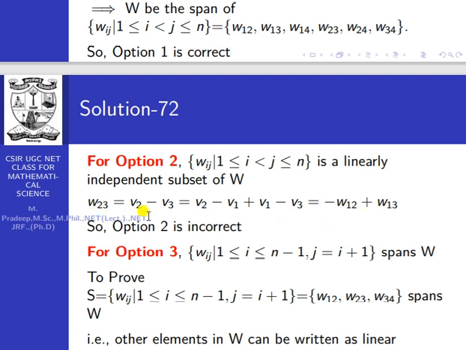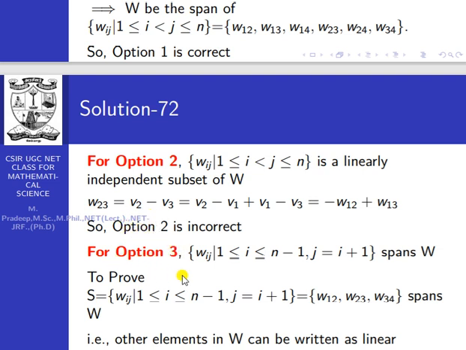W23 is dependent on W12 and W13. So this is not linearly independent. When one element of the set is written as a linear combination of two other elements, the set of elements including W23 is not linearly independent. So option 2 is incorrect.